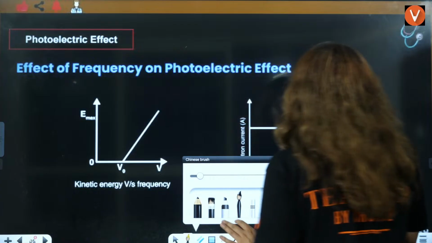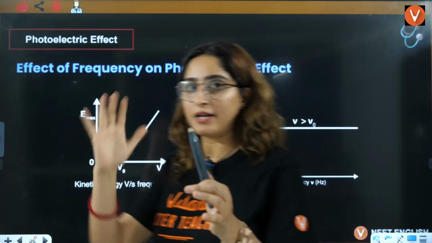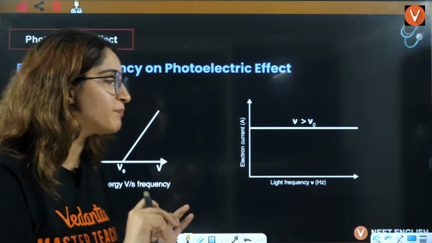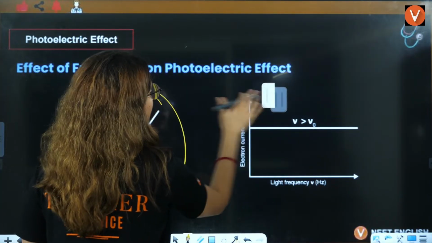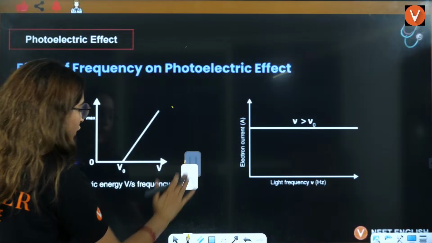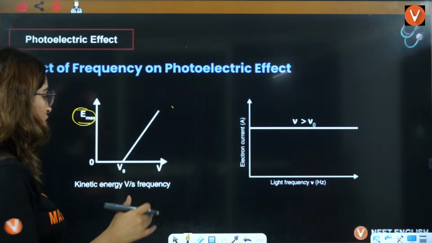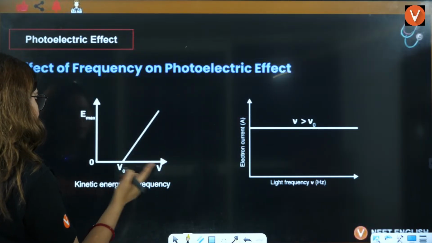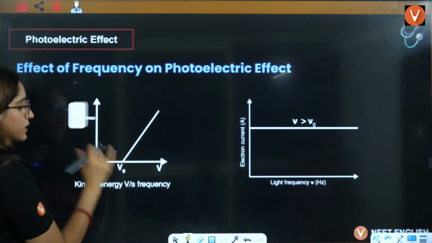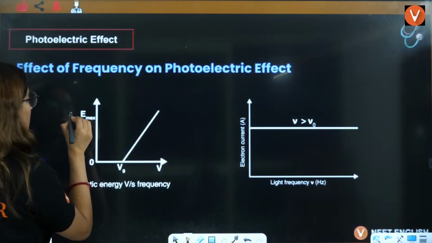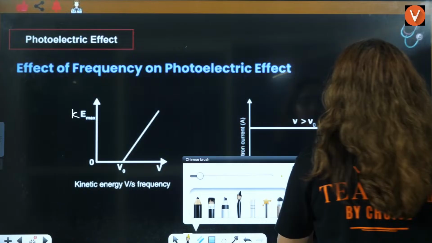Okay, so let's see that. Effect of frequency on the photoelectric effect. Each graph we will understand. So this is the first graph. Let's focus here, ignore this graph for now. Here what you have is energy. What is the incident energy? No, this is not the incident energy, this is kinetic energy. This is kinetic energy versus frequency, so I'll just write kinetic energy here. Tell me one thing.